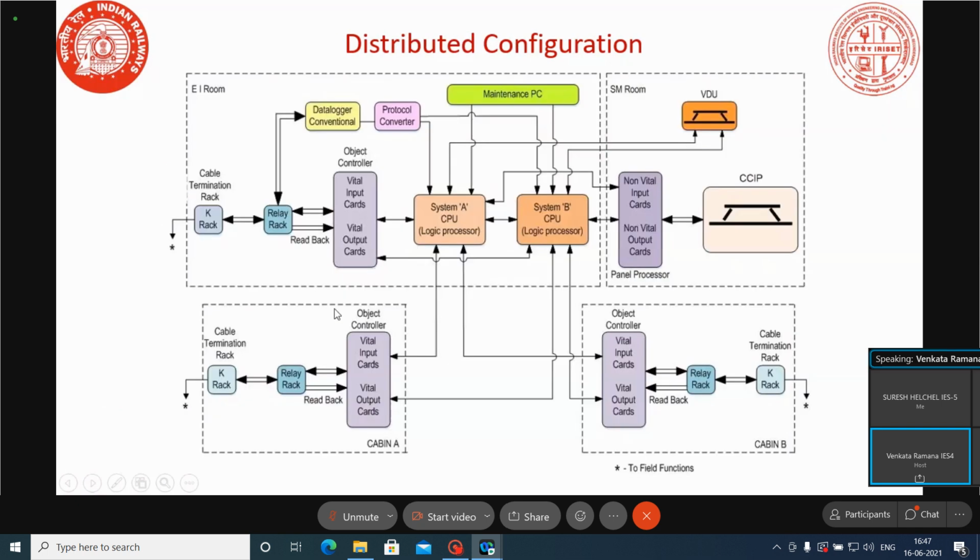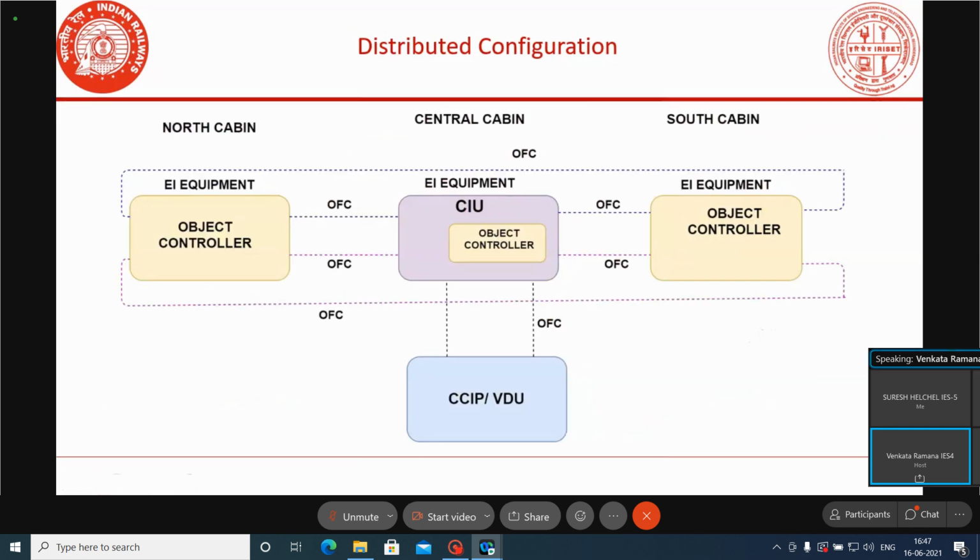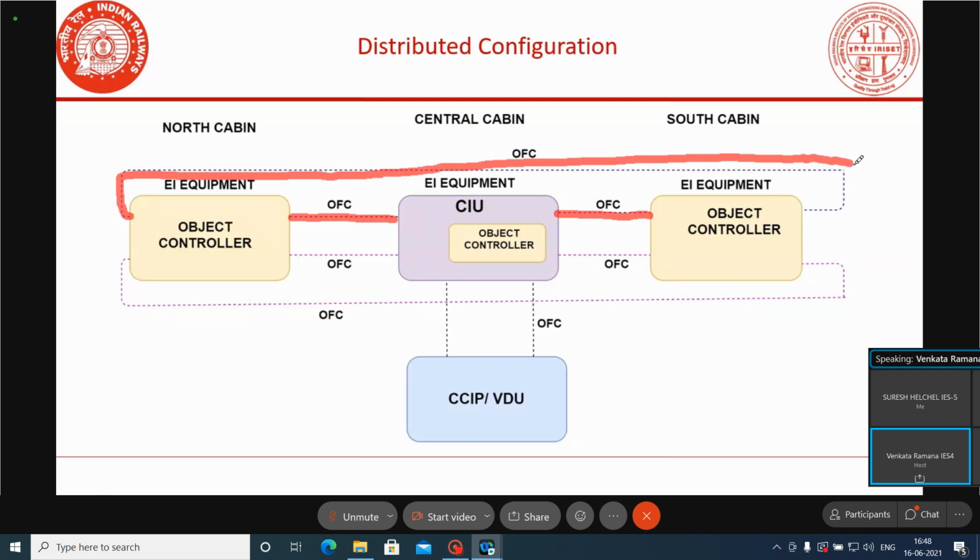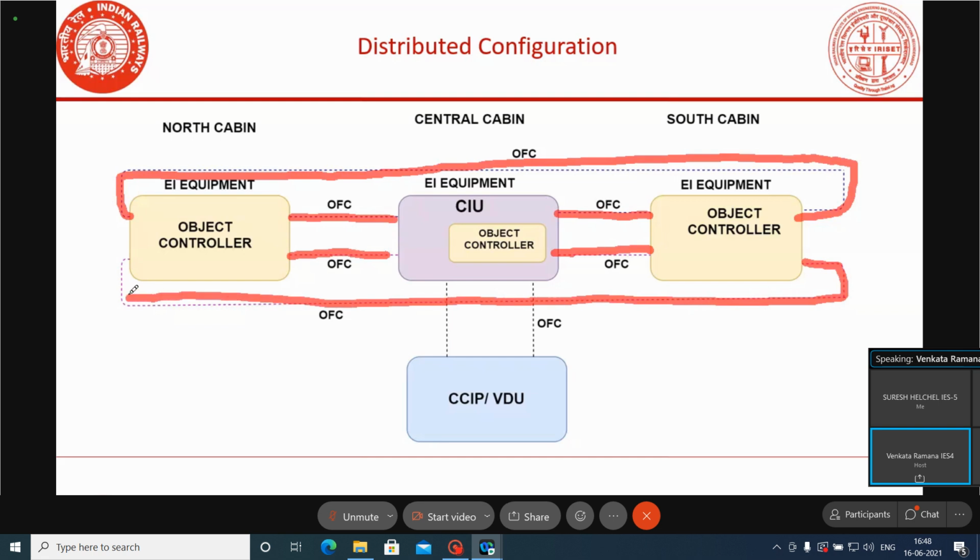Good. Next, this is the object distributed configuration. If you are going for distributed configuration, what is the advantage here? For the cabin to cabin connection, we can go with OFC. Between cabins we are sending only digital data, and that also we are sending over OFC. While connecting this, the data can be connected in a ring fashion, and we can connect multiple rings like this, and data will always be available with the system.